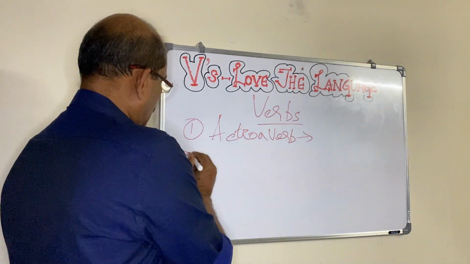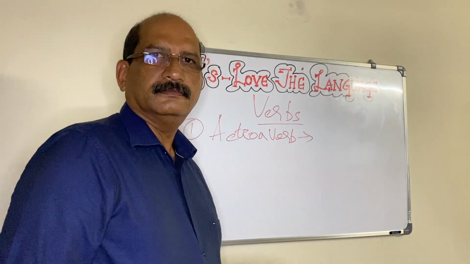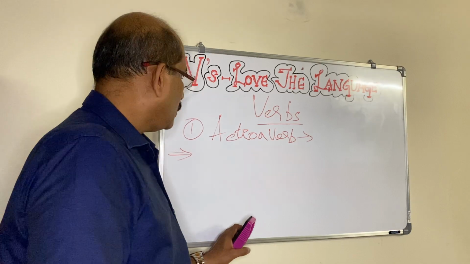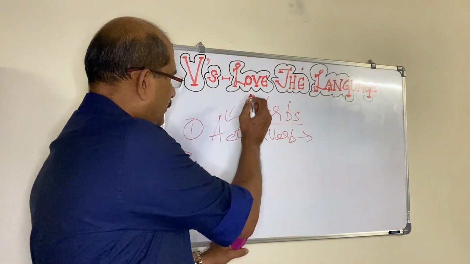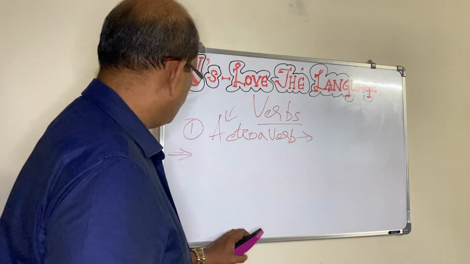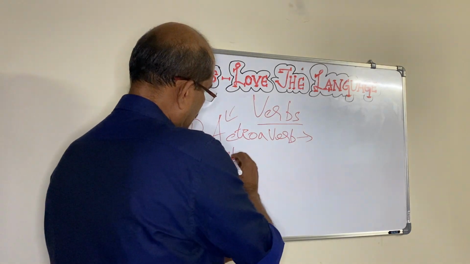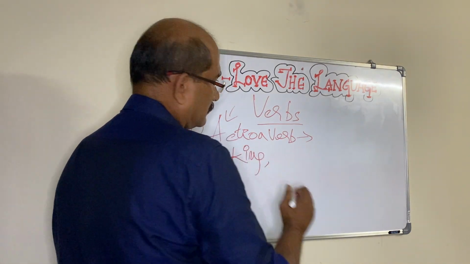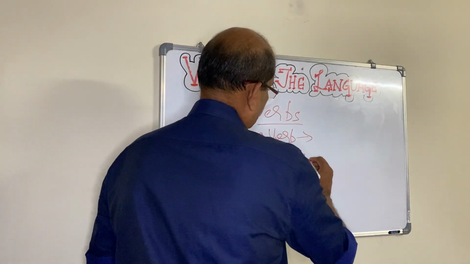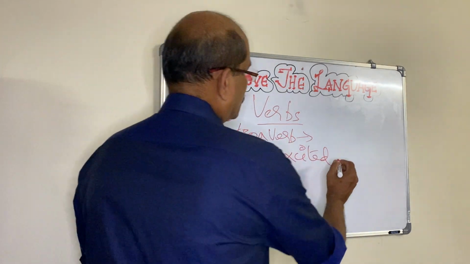See, I told you the word that is showing any action, any occurrence or state of being is called the first part of the verb, that is action verb. See, thinking, it's an action. Excited, it's an action.